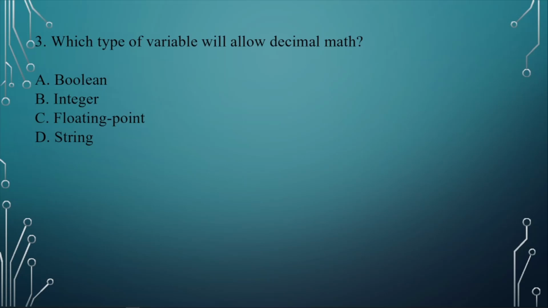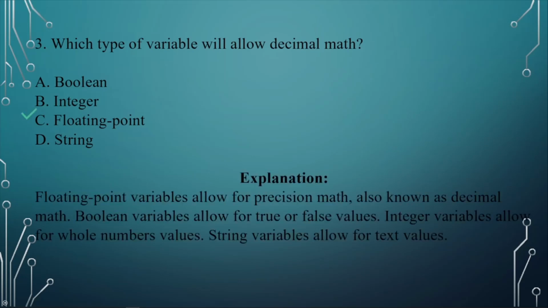Question number 3. Which type of variable will allow decimal math? A. Boolean. B. Integer. C. Floating point. D. String. The answer here is C. Floating point. Floating point variables allow for precision math, also known as decimal math. Boolean variables allow for true or false values. Integer variables allow for whole number values. String variables allow for text values.